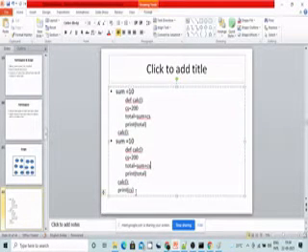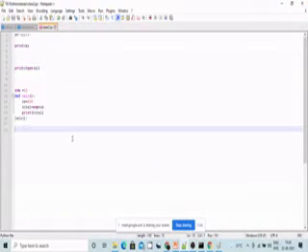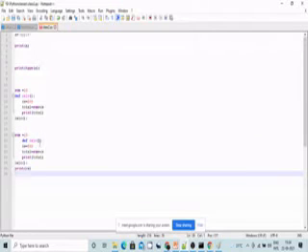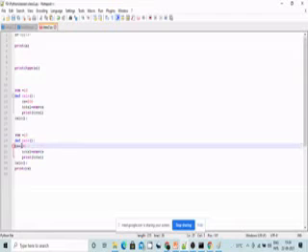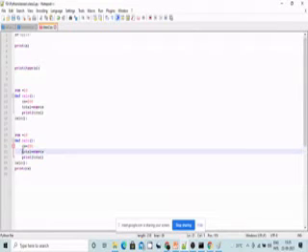Now, what is the output of this program? What do you think the output is? First, initially sum equal to 10.